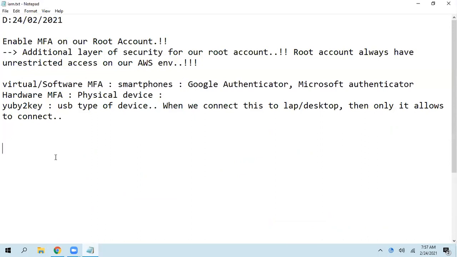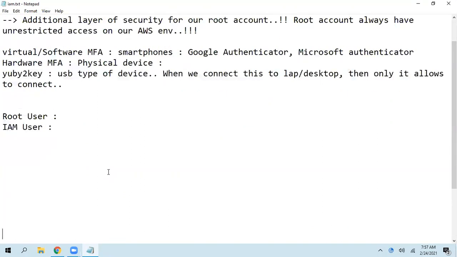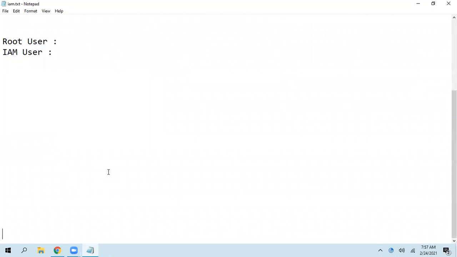All right. So now let's try to understand the difference between root user and IAM user. Avinash, one question. Yes, please. Can we set up MFA for an IAM user also? What is IAM? What does IAM stand for? In what scenario are we going to use it? Let me discuss IAM first, then I'll take your question. Okay, sure. Yes, of course we can, and I'm going to talk about that.